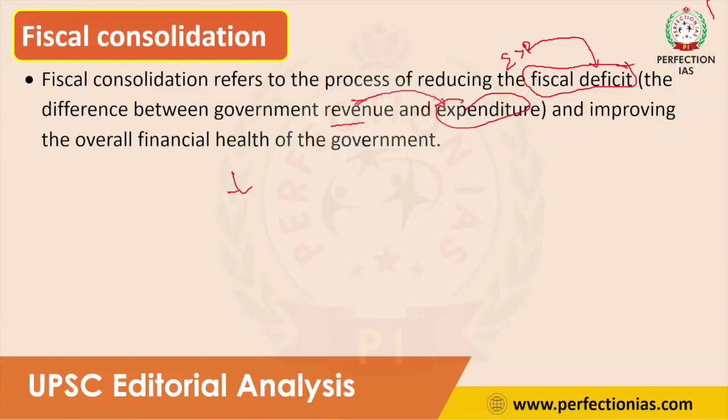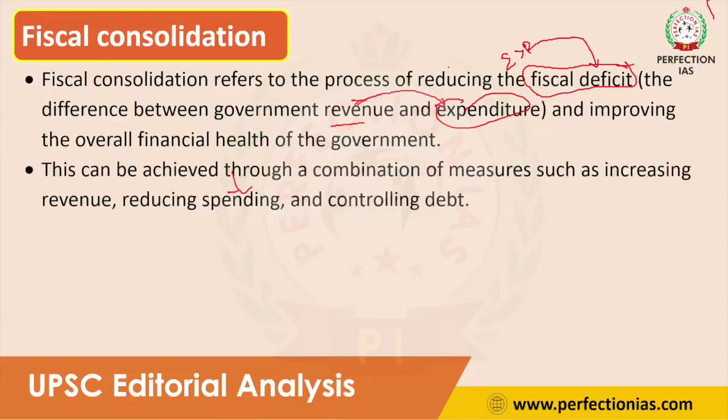Fiscal consolidation is very important to improve the overall financial health of the government. If the fiscal deficit exceeds beyond a certain limit, it is very dangerous for the financial health of the country. So it is very essential for a country to do fiscal consolidation.